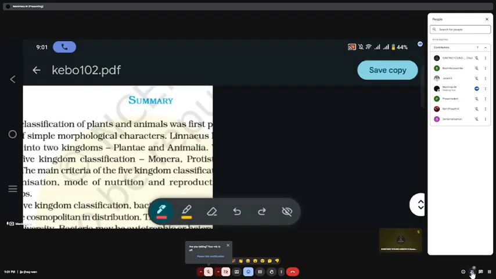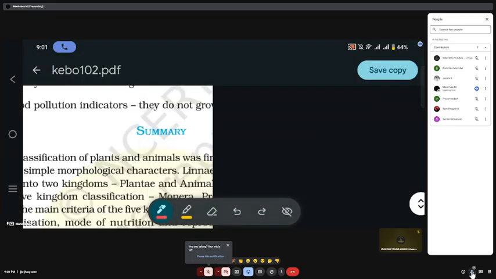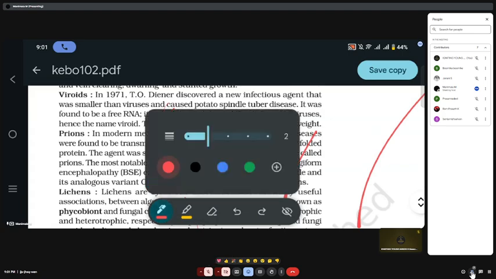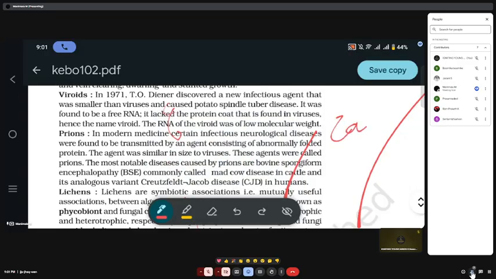The scientist named Carl Woese discovered the sixth kingdom also. Here, Monera was replaced by bacteria and archaea. So the six kingdoms are: bacteria, archaebacteria, protista, fungi, plantae and animalia. These are the six kingdoms.